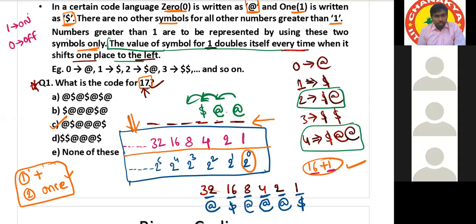Sir, then wouldn't the answer be B? Because it's dollar, at the rate three times, then dollar, at the rate. Right to left means while taking the numbers right to left, but this is the final code. Whatever the code is available, that is final. Don't take the code in the reverse order.